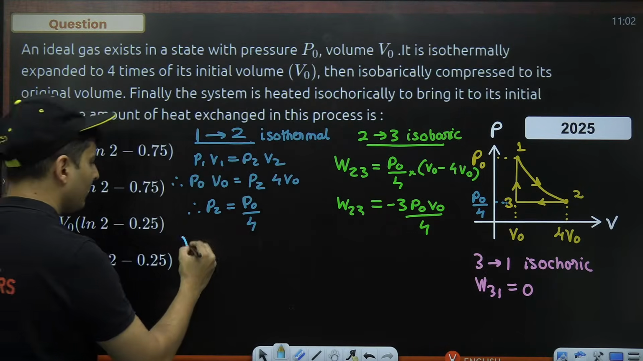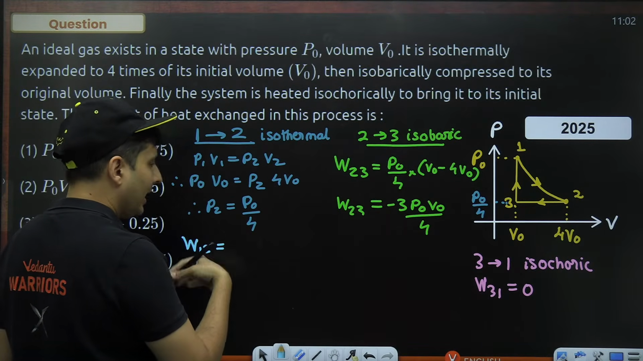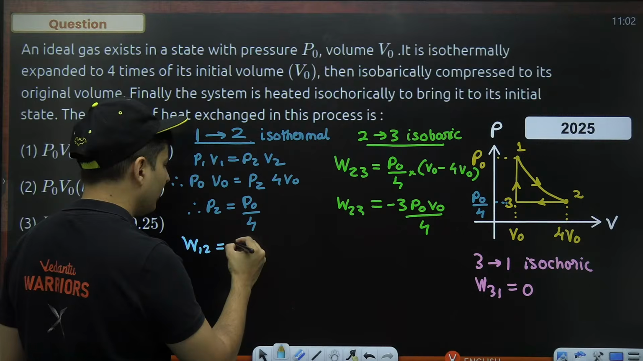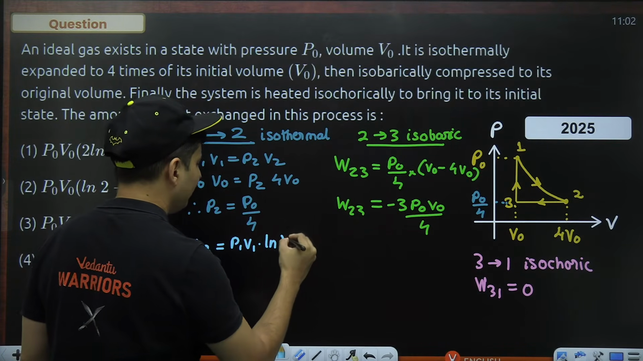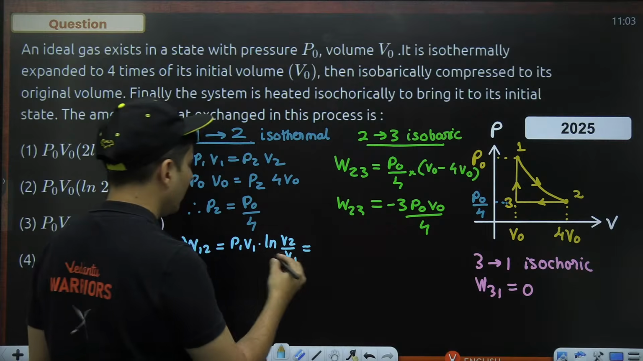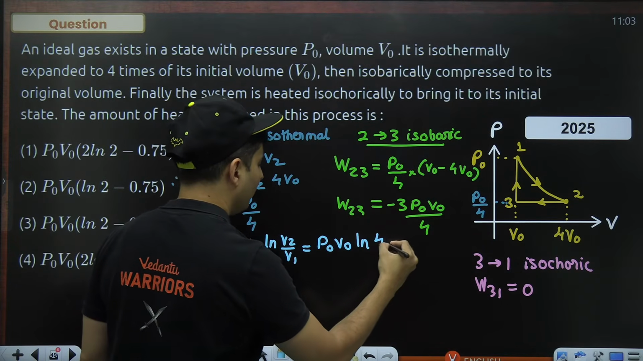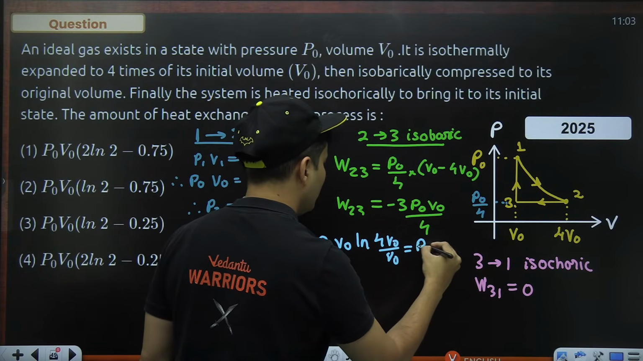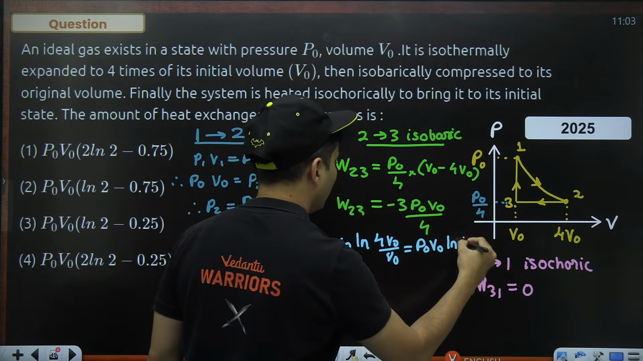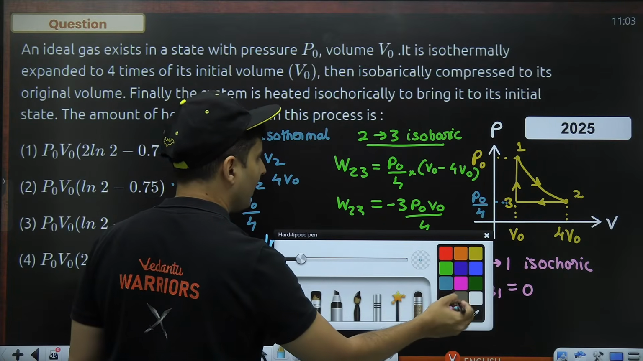How much is the work done from 1 to 2? It will be nRT ln V2 by V1, or P1 V1 into ln V2 by V1. That's the formula. So initial pressure, initial volume, log of 4 V naught by V naught. So it will be P naught V naught log 4. That's it. Now comes the final answer.